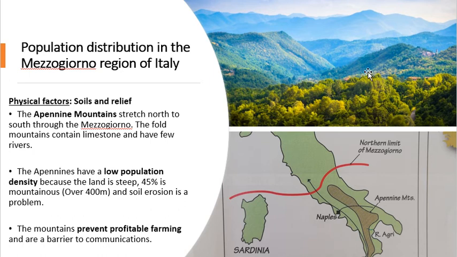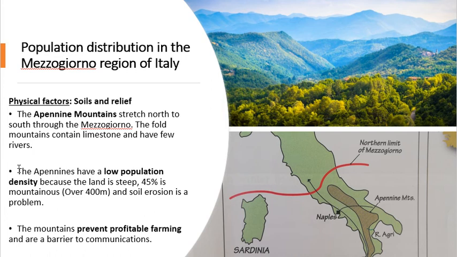Okay, so again, guys, here we have the Apennine Mountain range. Again, as you see, you cannot really see much signs of settlement. I think up here you can see a small little village. Apart from that, there's nothing, okay? It's got limestone and few rivers. What does this mean? Well, if there's few rivers, there's not really going to be good drainage and good quality water for soil. So it's not going to be good for agriculture. Okay, so as a result, along here, the Apennine Mountains, there's not a whole lot of settlement, okay?